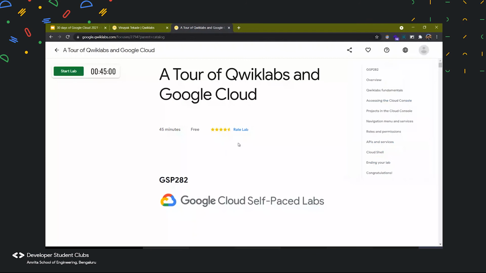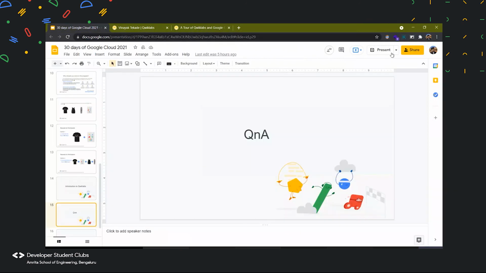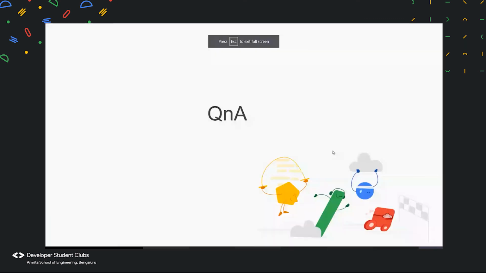So yes, that's it for today. Does anyone else have any questions? We can take that up. Also, if you have any questions related to Quick Labs or anything, there is a support alias, Quick Labs support. You can mail them and they are very prompt in their replies. They will reply within a few hours or so, and get back to you.